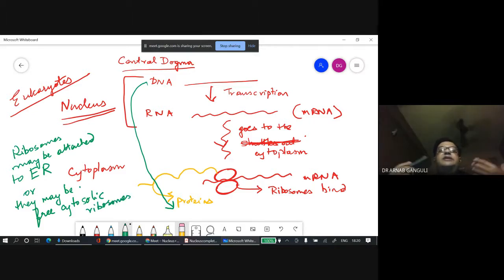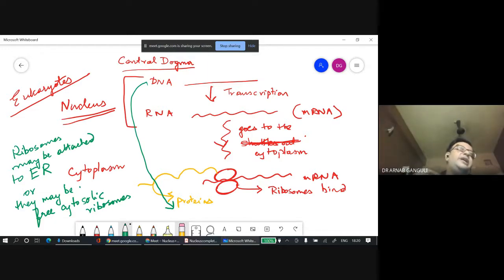So translation takes place on top of the ribosome, or it can take place freely in the cytoplasm. It depends upon which type of protein is being transcribed.